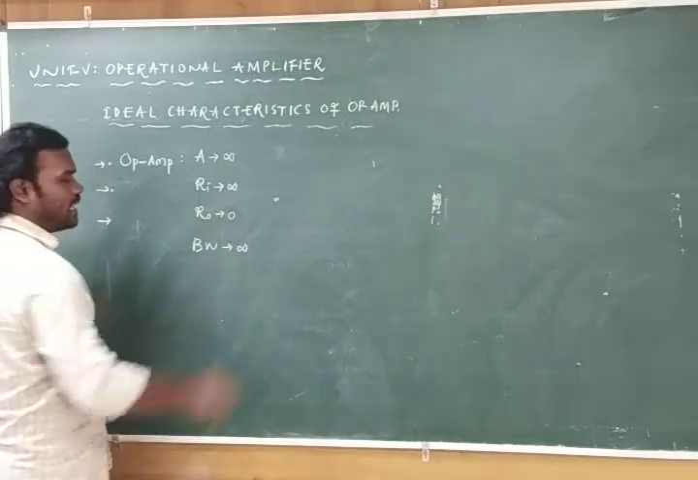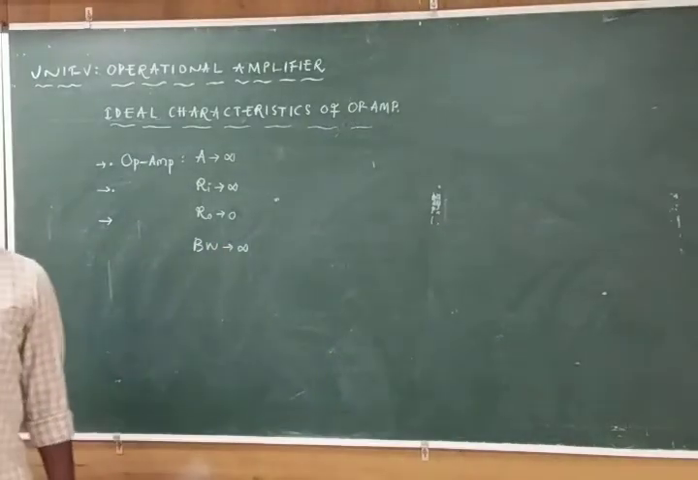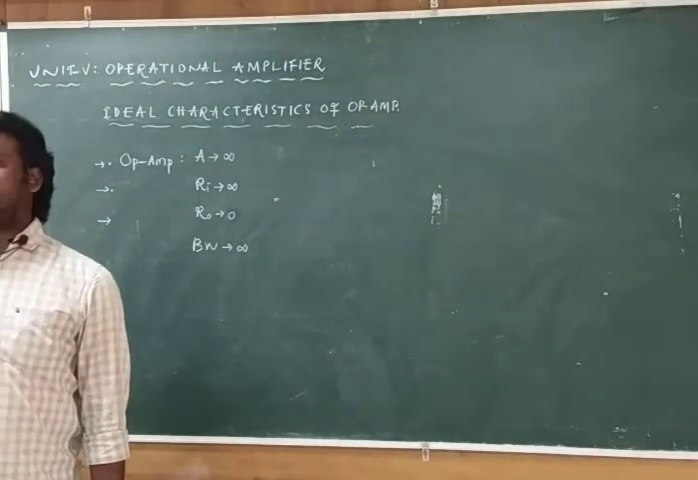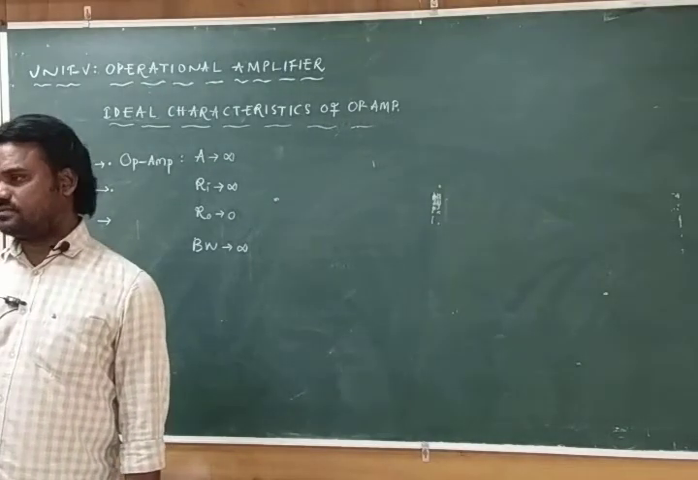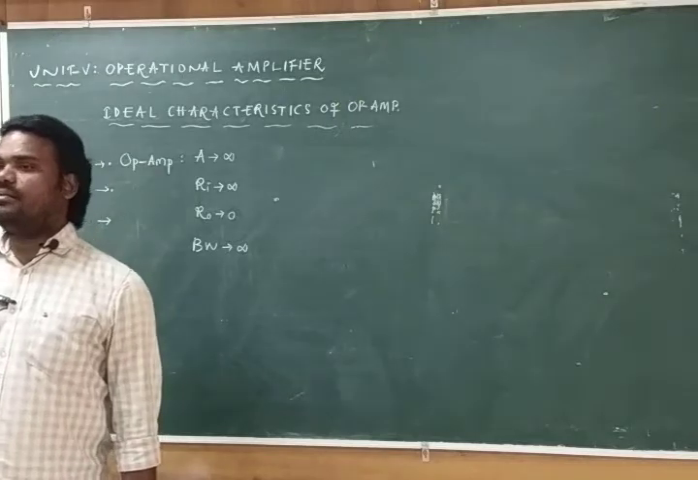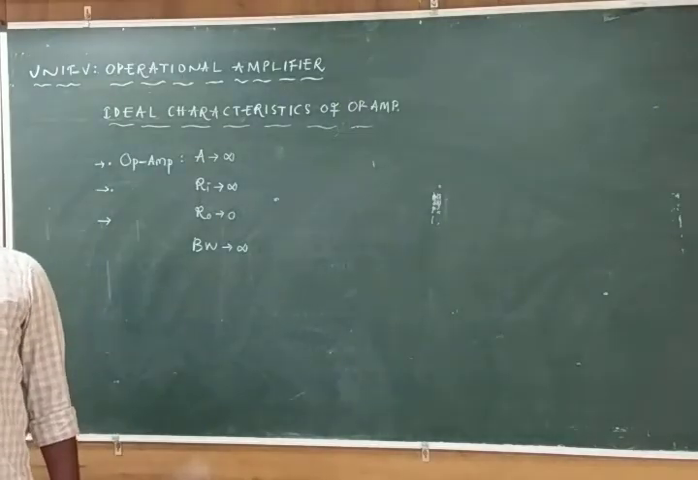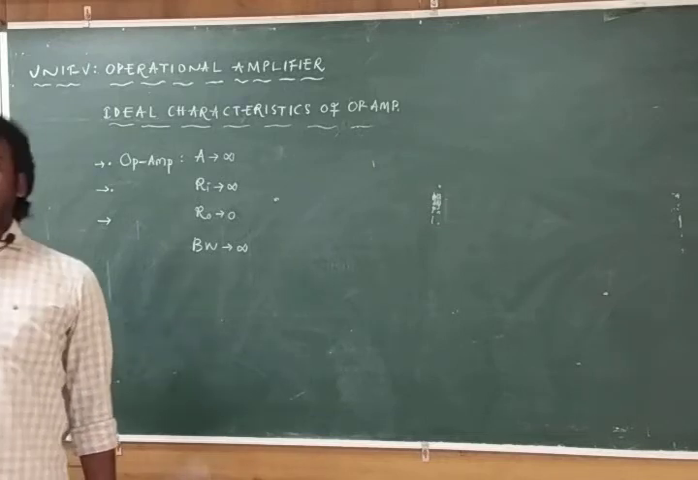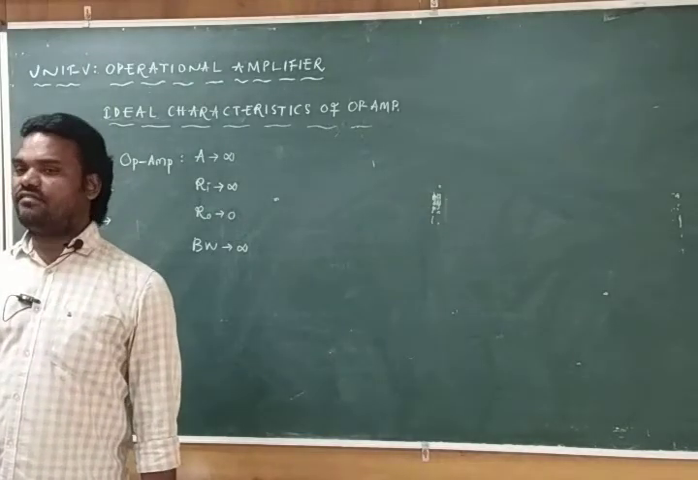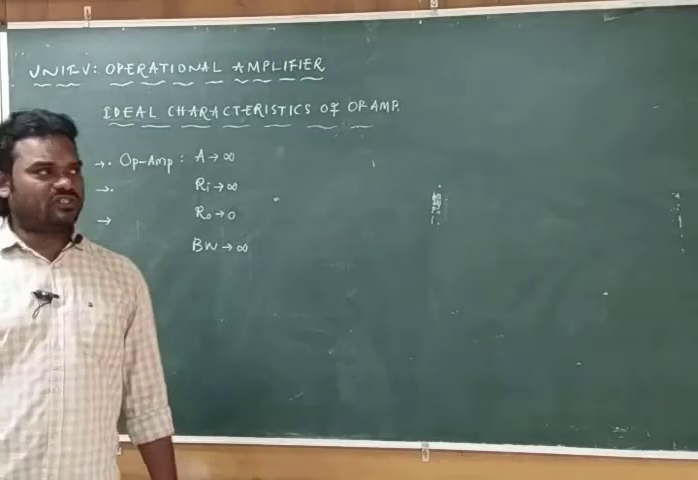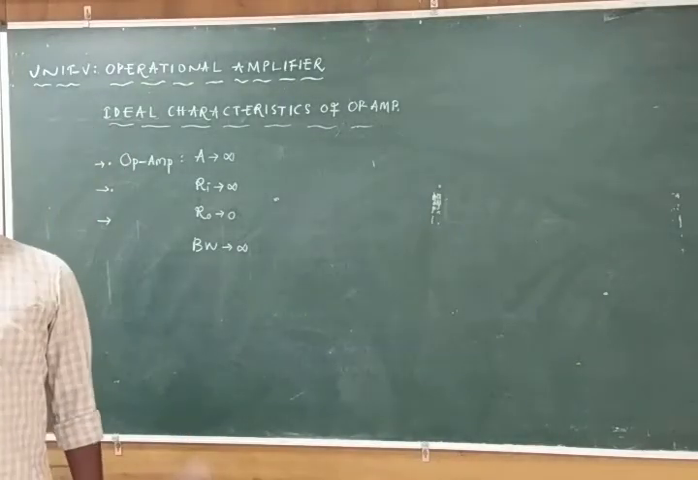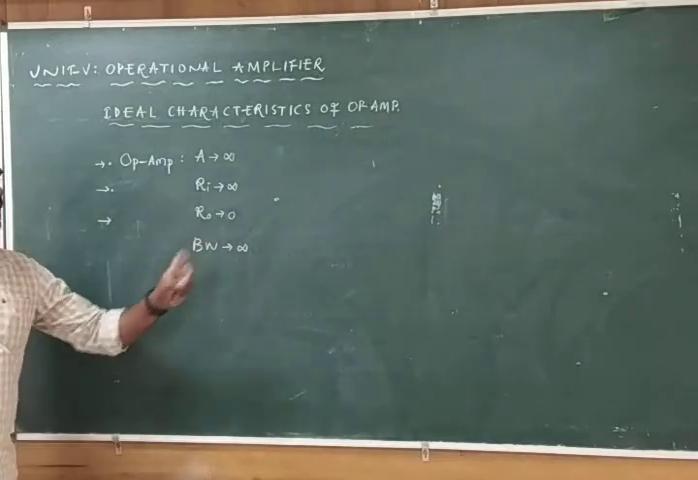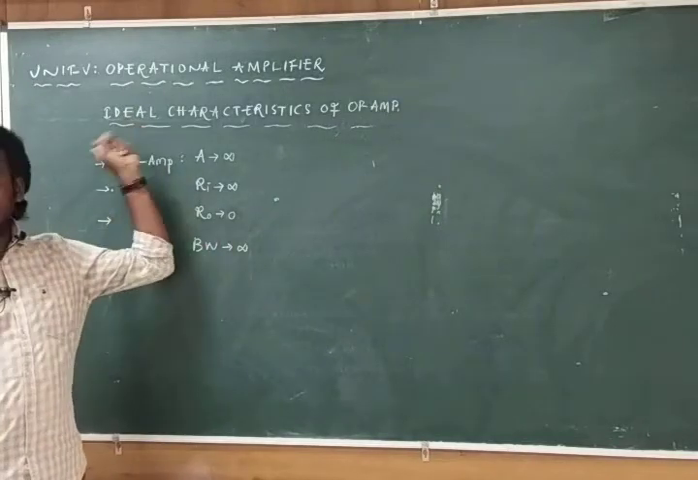Bandwidth I have explained in the third unit. Bandwidth is the range of frequencies over which the gain is maximum and constant. Bandwidth is given by F2 minus F1, or FH minus FL. We have discussed bandwidth. What is the unit for bandwidth? Hertz is the unit for bandwidth. The bandwidth will be infinite in the ideal case.